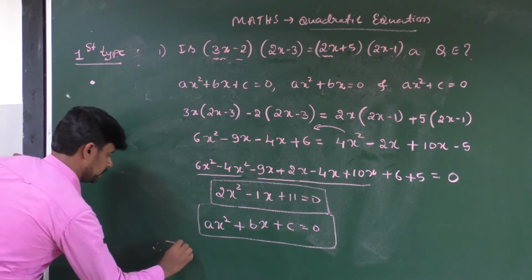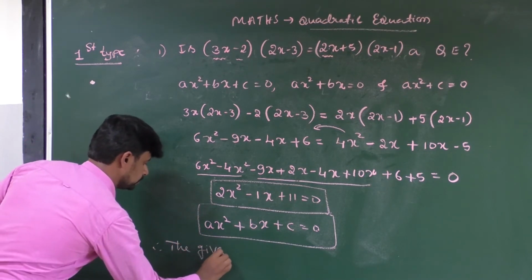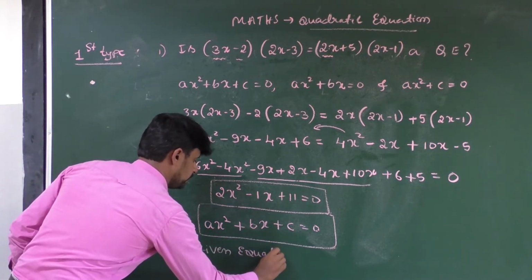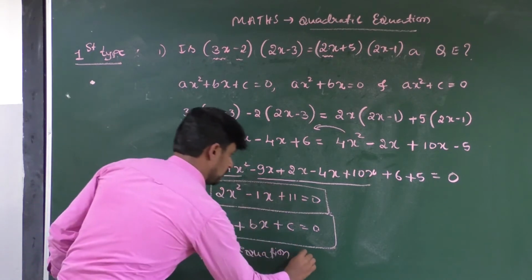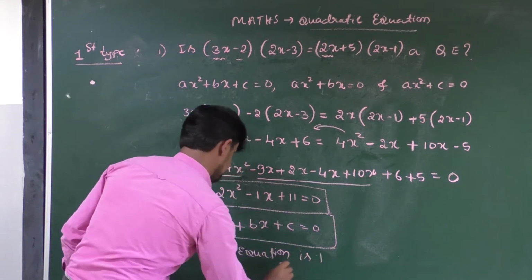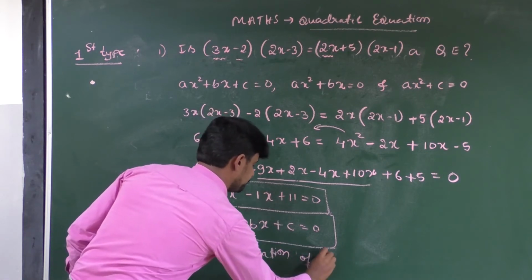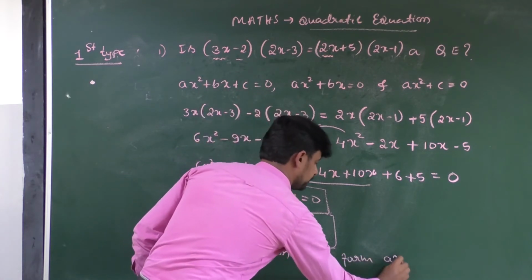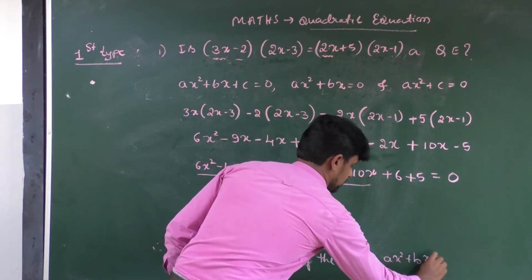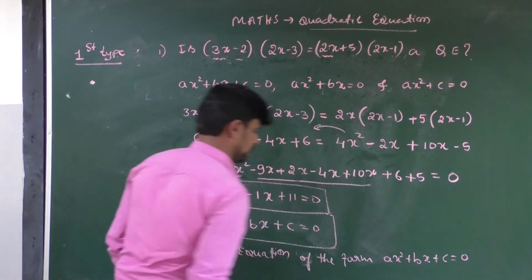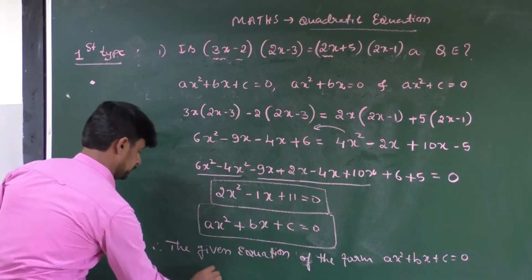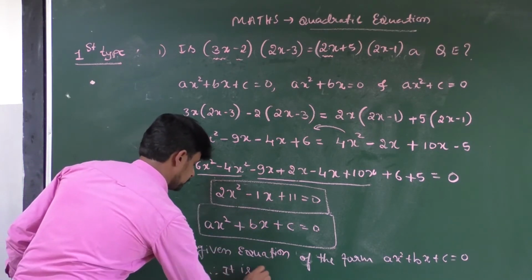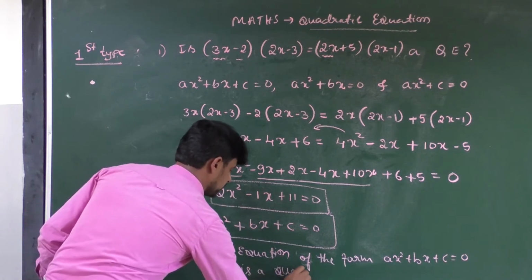Therefore the given equation is of the form ax square plus bx plus c is equal to 0. Therefore it is a quadratic equation.